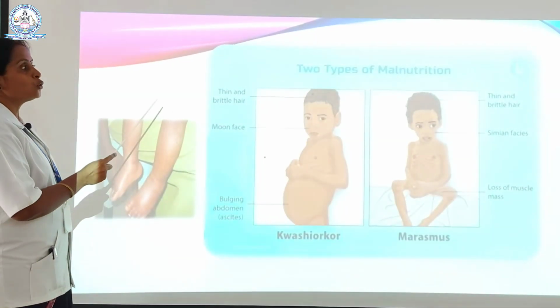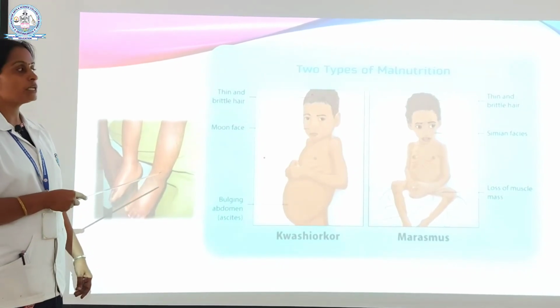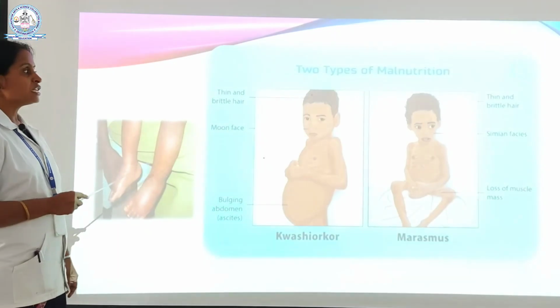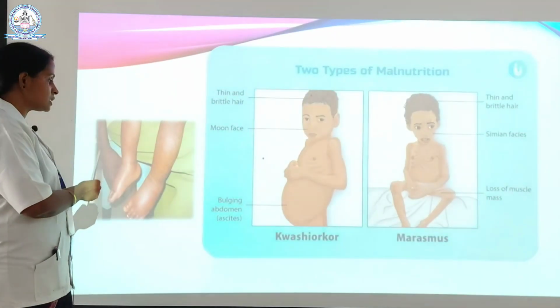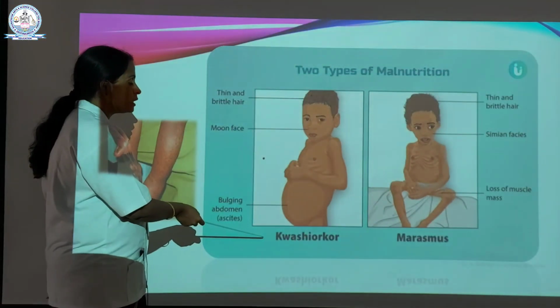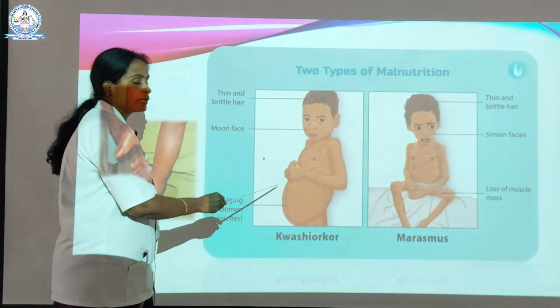Next we see about two types of malnutrition that come under protein energy malnutrition. So we already saw the signs and symptoms of PEM. In that, the first sign is edema. This is the picture representation of edema, and here are the two pictures, kwashiorkor and marasmus. These are two different kinds of kids.